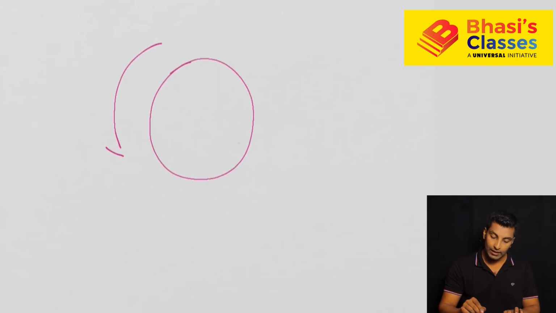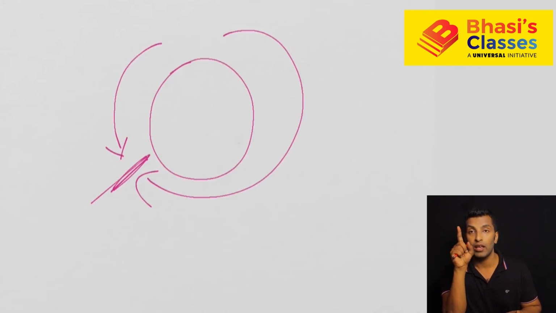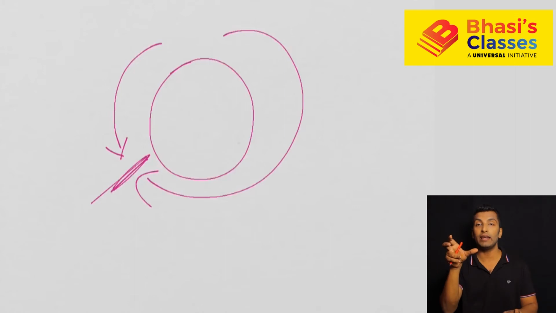What if you are moving in the opposite direction? It's like this, you move like this, you come like this, you meet here. So what is the distance covered? If you see, together they cover 1 round. 1 meeting, 1 round together. 2 meetings, 2 rounds. 3 meetings, 3 rounds. 4th meeting, 4 rounds. 15 rounds means 15 meetings. Together how much is covered? If I tell you 100 rounds is what they covered together, the number of meetings will be 100.